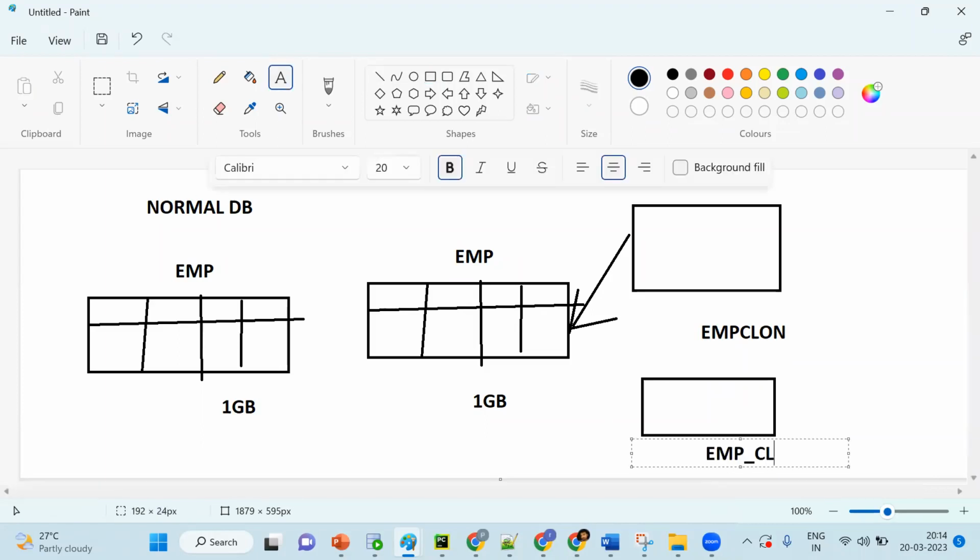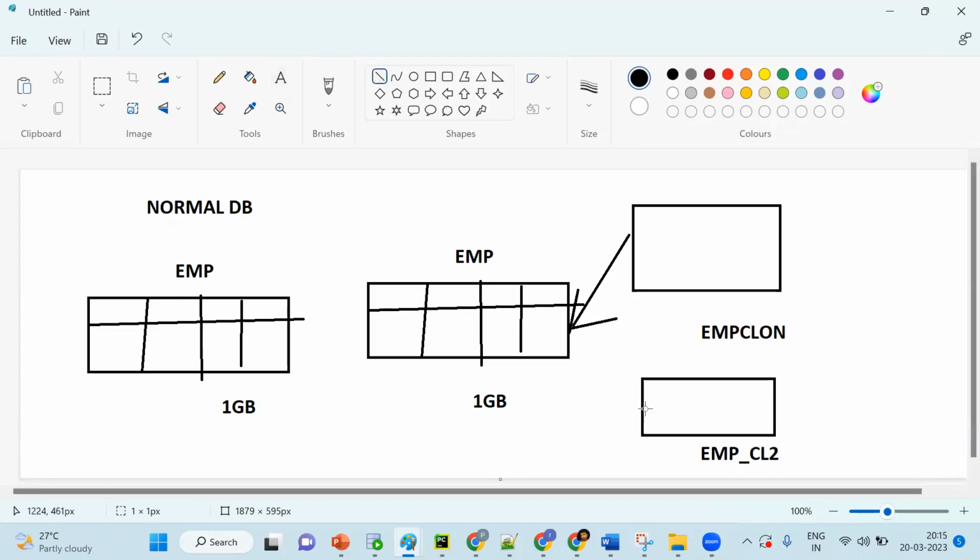EMP CL2. Okay, so data will stay there itself. But what happened? It's pointing to like this only. So it will only hold the metadata, like which partition. Remember one thing, in Snowflake, everything will be stored in micro partitions. So this information, like records from 1 to 10, these records are stored. All this metadata information, this table only stores. So data will be there, and only metadata information will be stored in these cloned objects.